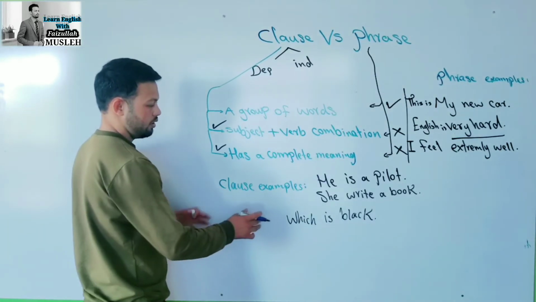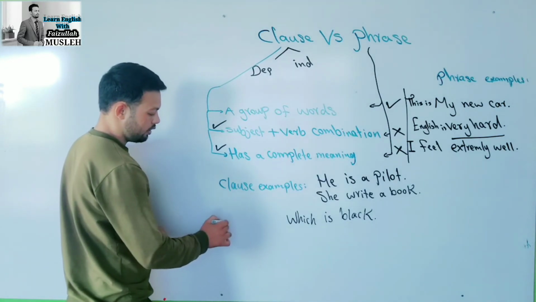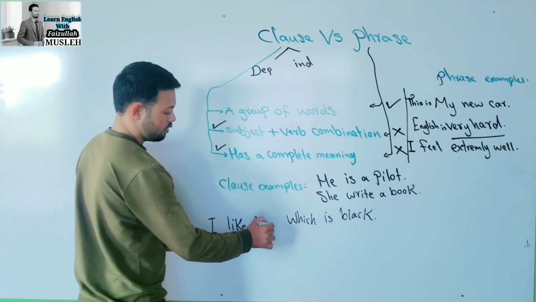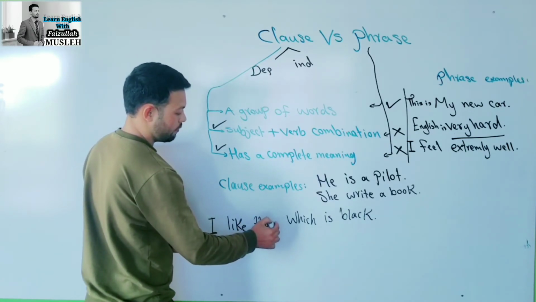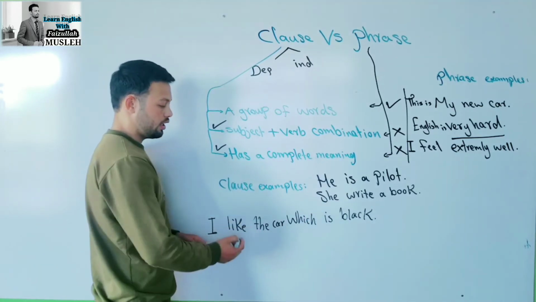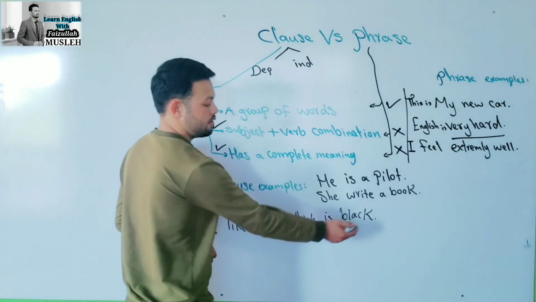Now, if I bring another clause with this, I like the car which is black. I like the car which is black. Now this is one clause and this is another one.